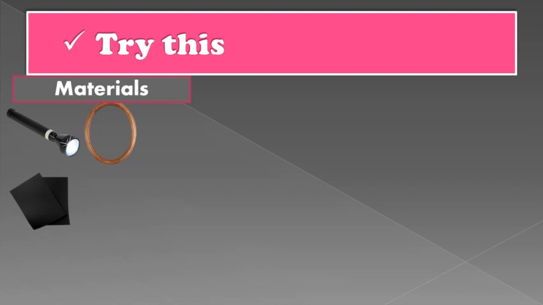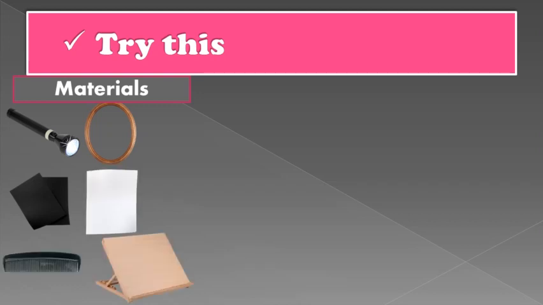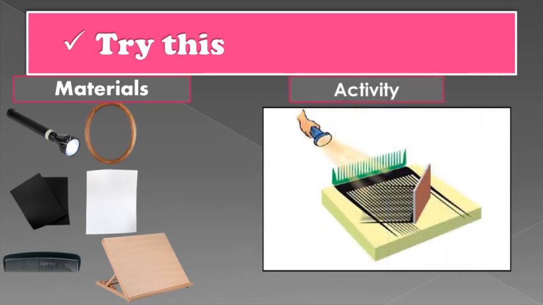Now again we have to try one activity, and for this activity we need materials like a torch light, mirror, a stand for hanging the mirror, black paper, comb, white paper and drawing board. So let's have a look at the activity. Here the diagram for the activity is shown on the slide.